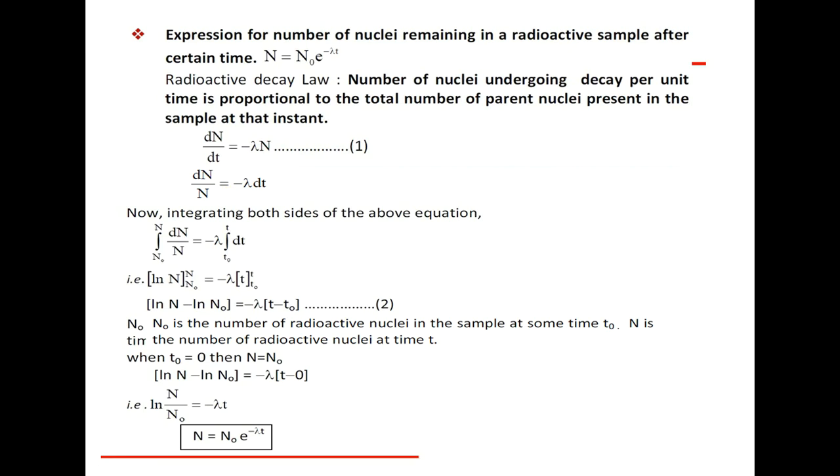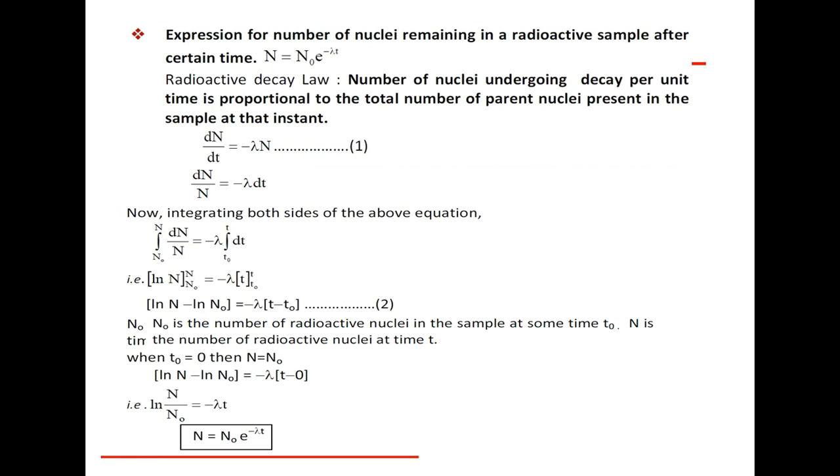Now integrating both sides of the above equation. The above equation is dN by dt equal to minus lambda into N, which we write as dN by N is equal to minus lambda into dt. So the integration from N naught to N of dN by N is equal to minus lambda times the integration from t naught to t of dt.